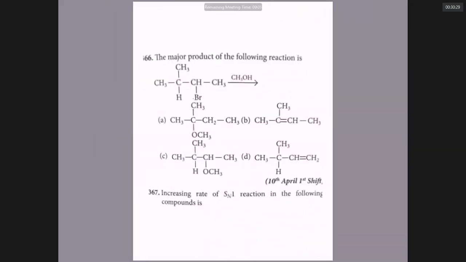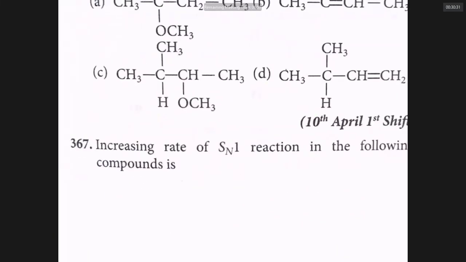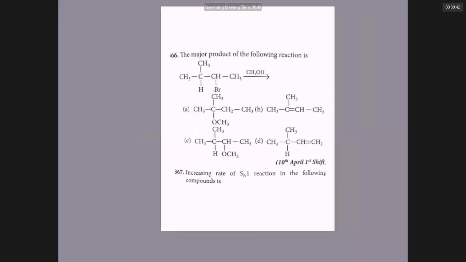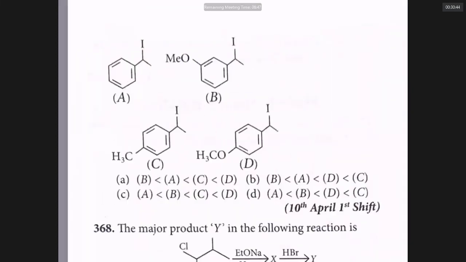Sir, look at this question. Increasing rate of SN1 reaction. Increasing rate means lowest first. SN1 means tertiary alkyl halides undergo SN1. Look at the options. Which is the tertiary alkyl halide in this? Can you identify the answer?